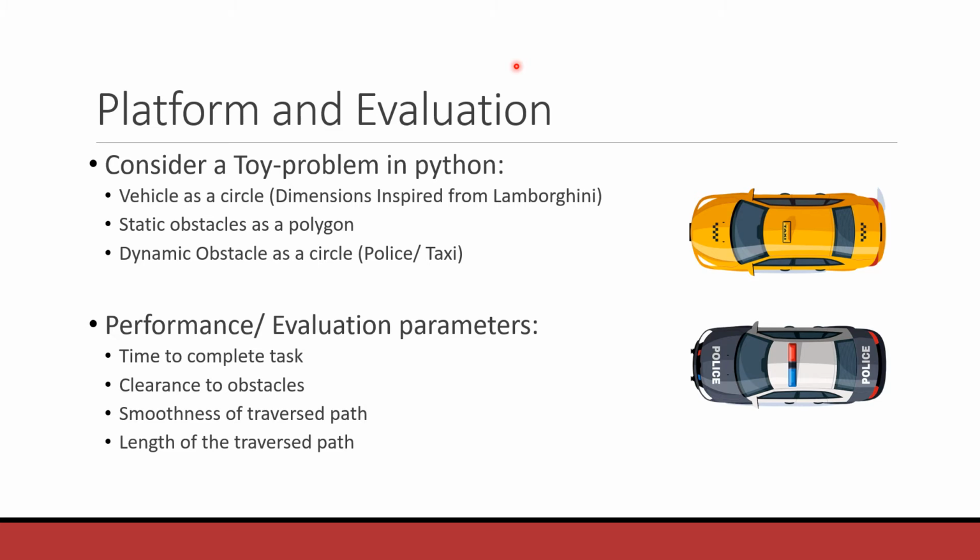Now, the performance metrics are as follows. We find the time to complete the task, the clearance to the obstacles, and the smoothness of the traversed path, that is, we also check the smoothness of the velocity inputs, the steering angle, and the orientation angle. Finally, we calculate the overall length of the traversed path, both the global path planning and the local path planning. So now let's move on to the experiments.